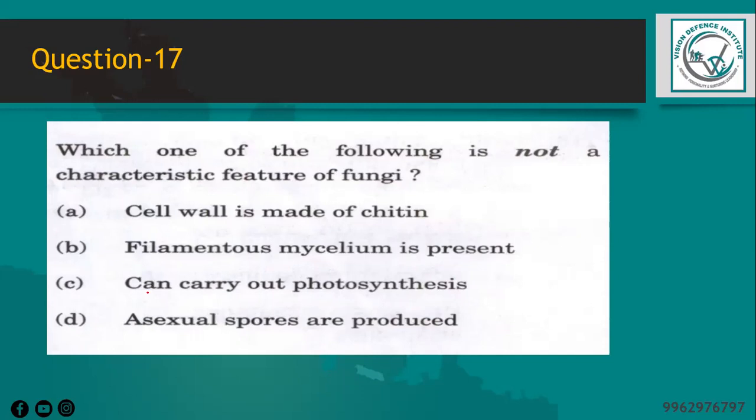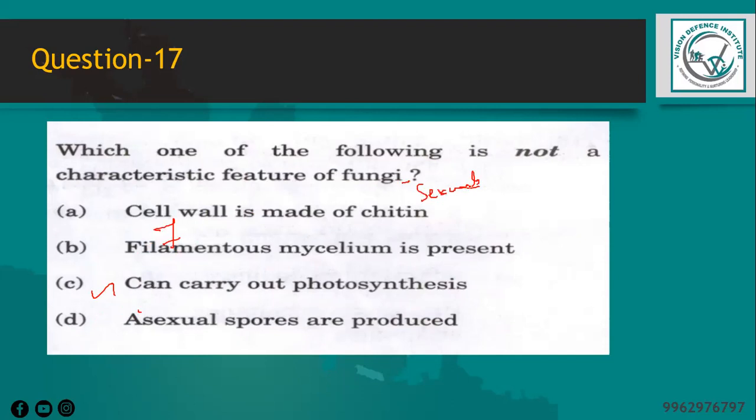The option that says it carries out photosynthesis is not a characteristic feature of fungi. Fungi are a diverse group of eukaryotic organisms that typically have a cell wall made up of chitin and a filamentous mycelium structure. They obtain nutrients through absorption, which means they secrete enzymes to break down complex organic compounds and then absorb the smaller molecules of substrate. Fungi can reproduce both sexually and asexually, and they also produce asexual spores.